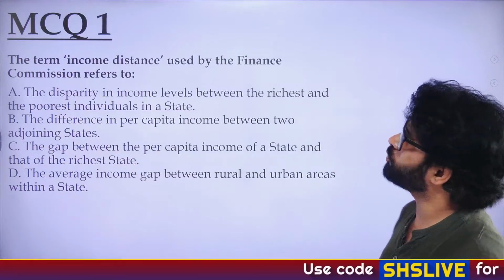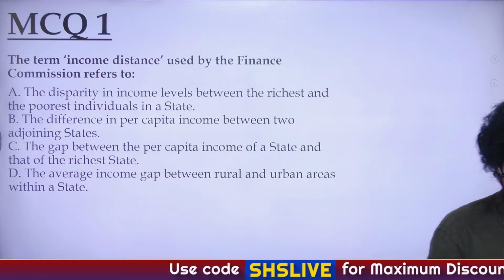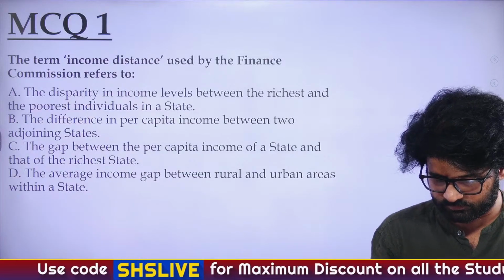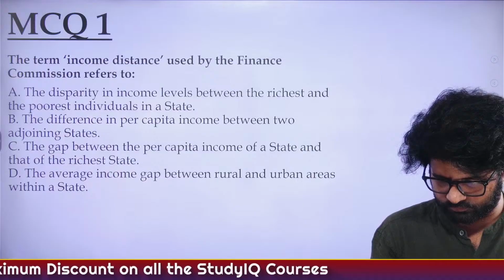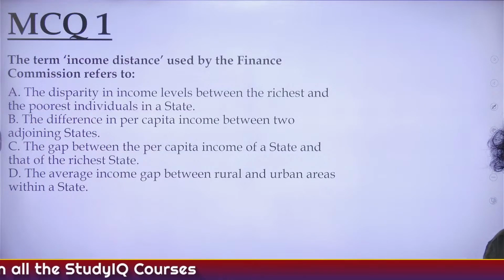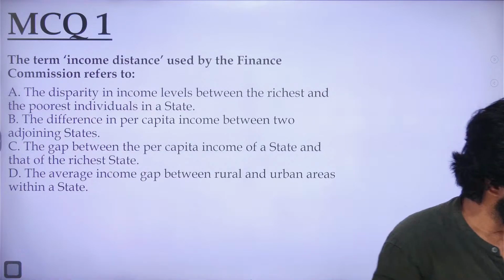So, income distance. What is the basic meaning of income distance?